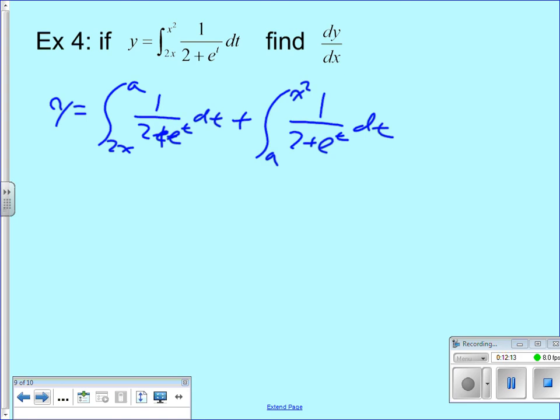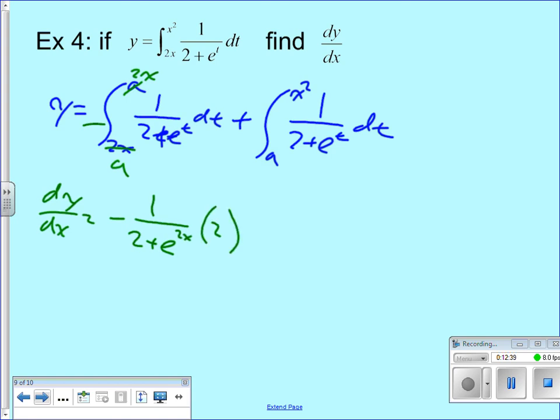I'm going to cheat in my writing, make it negative and change that to a, and that to 2x, because I have to have a constant. But that's all you have to do. Just flip it over and change the sign, and you're good to go. Plug it in. dy dx equals negative 1 over 2 plus e to the 2x times the derivative of 2x. Because you got to do times the derivative of what you're doing.